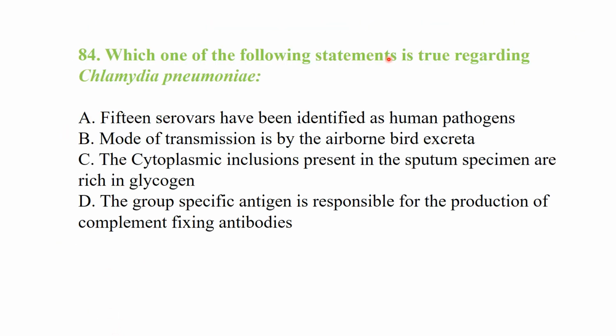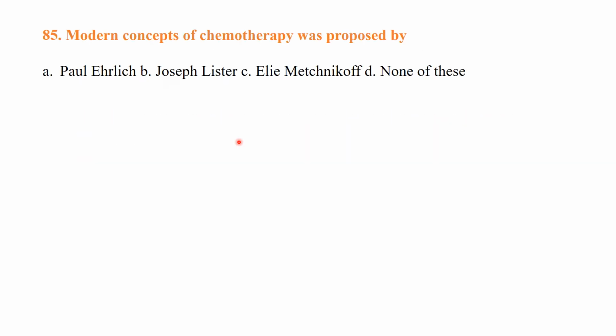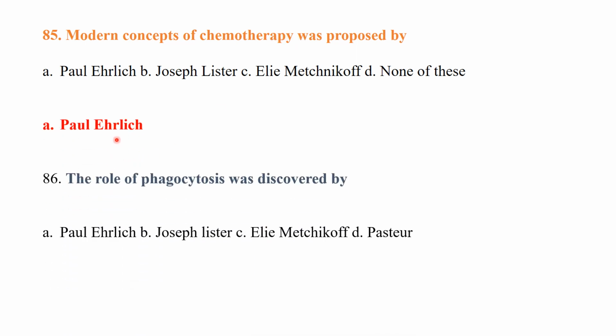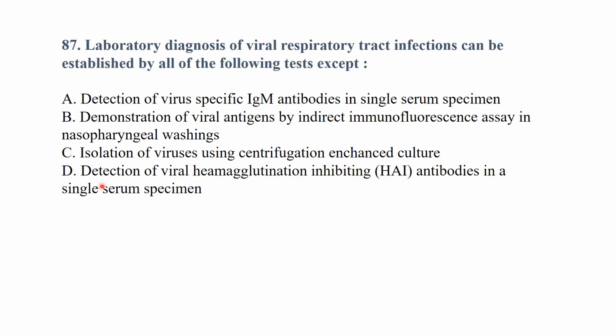Which one of the following statements is true regarding Chlamydia pneumoniae? There is a group specific antigen that is responsible for the production of complement fixing antibodies. The modern concept of chemotherapy was proposed by Paul Ehrlich. The role of phagocytosis was discovered by Metchnikoff. Laboratory diagnosis of viral respiratory tract infections can be established by all of the following tests except detection of hemagglutination inhibiting antibodies in a single serum specimen.